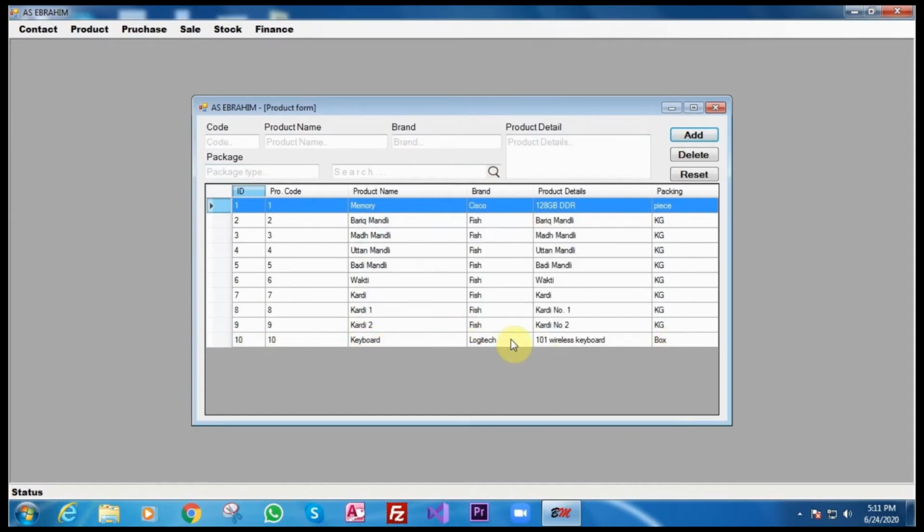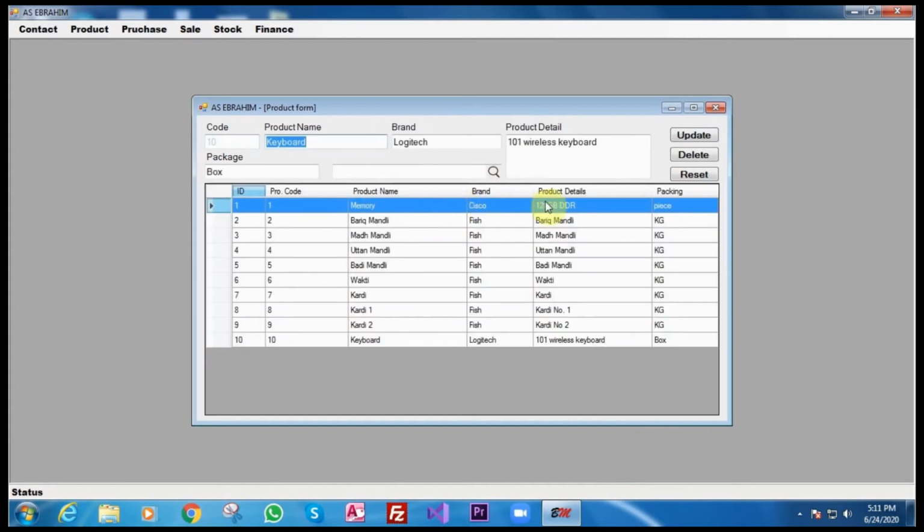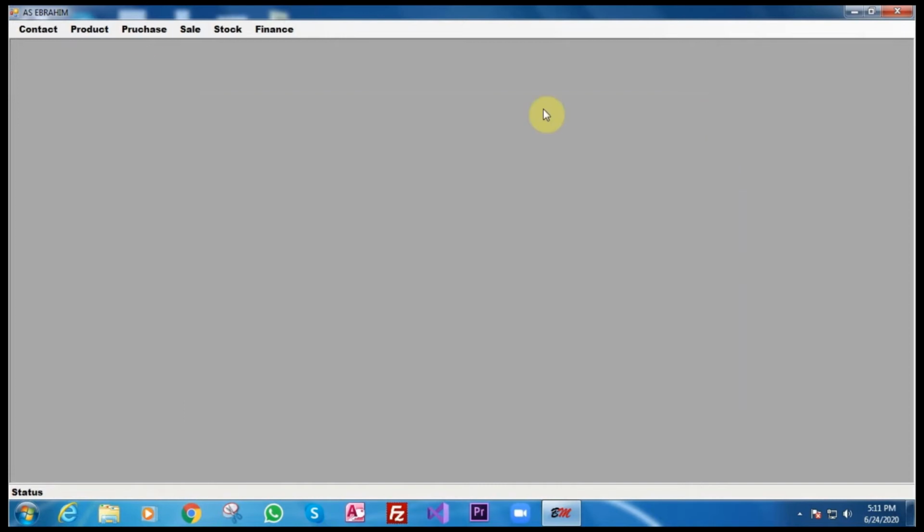Okay, we will use this product and then we will delete it. I will delete it myself. It's okay, just for an example. In the same way here you can delete also by searching it. If I say key, it will give me the keyboard and then I have the option to delete and update. Okay, so I'll close this now.